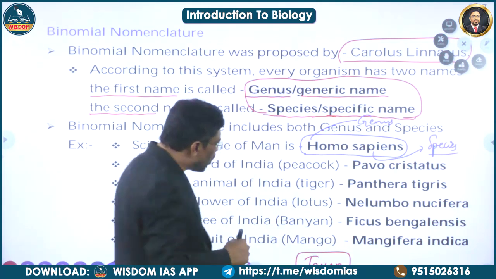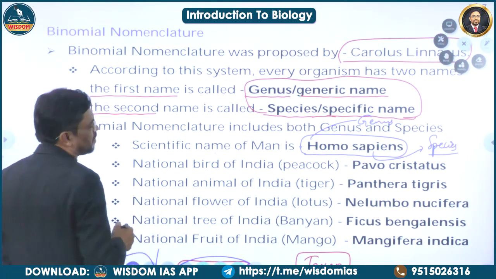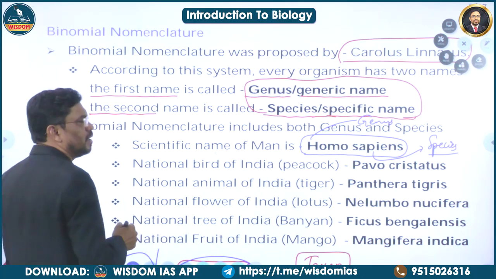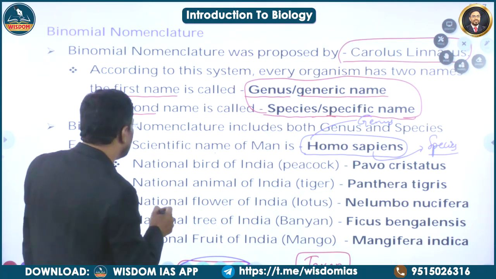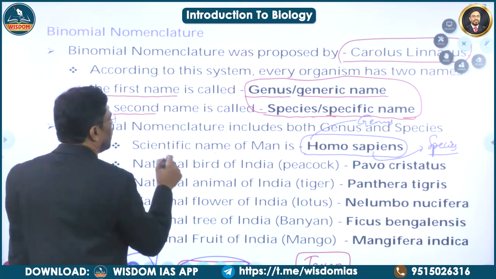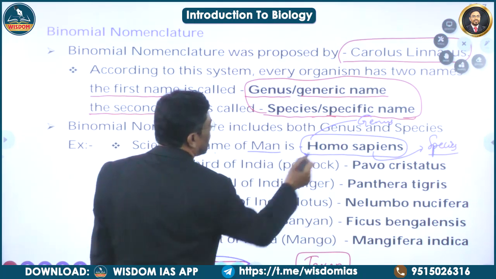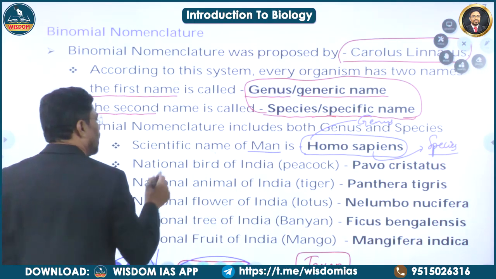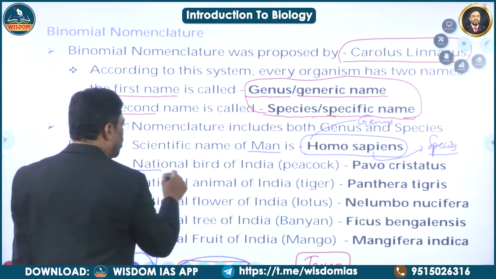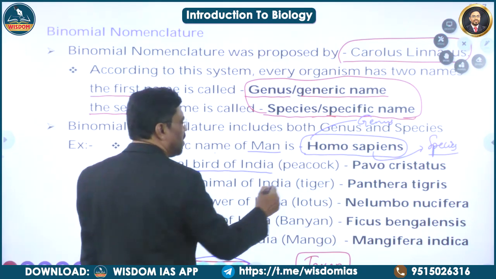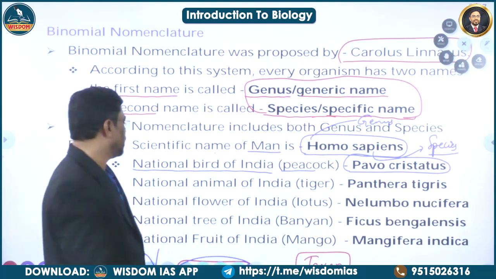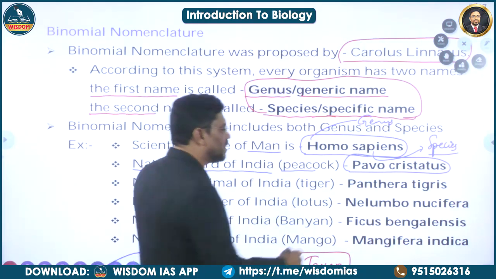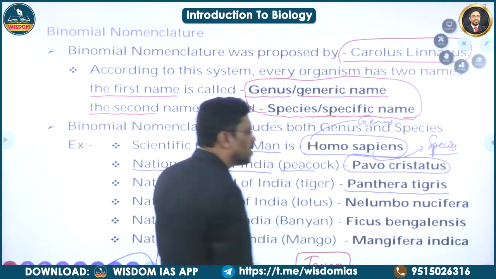So like that, various scientific names have been given according to this binomial nomenclature. The scientific name of human beings is Homo sapien. The scientific name of the national bird of India, that is peacock, is Pavo cristatus. The national animal of India, that is tiger, is Panthera tigris.